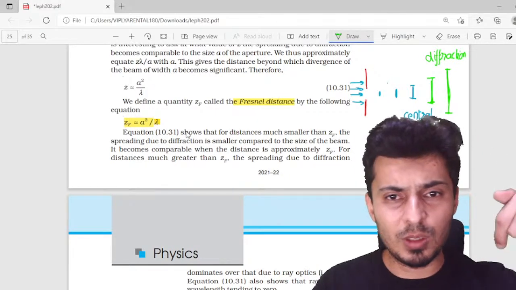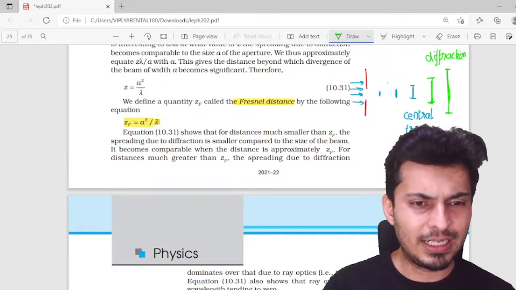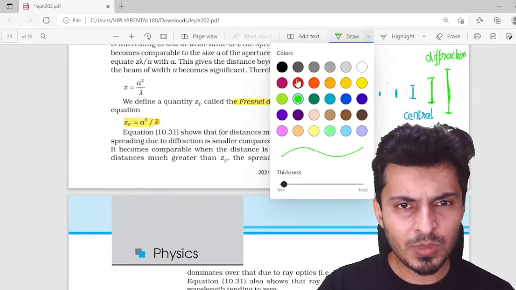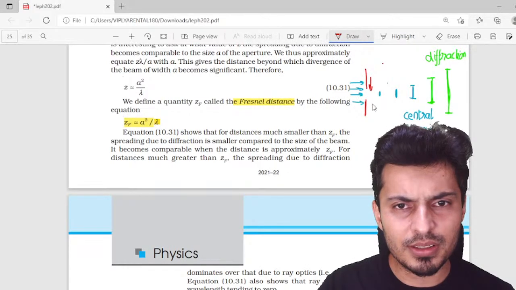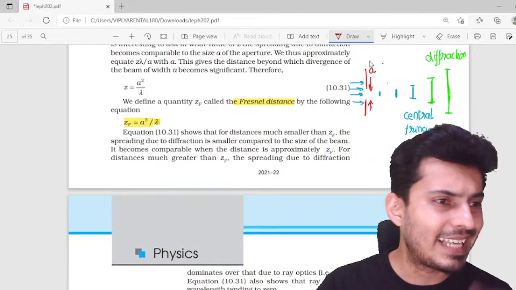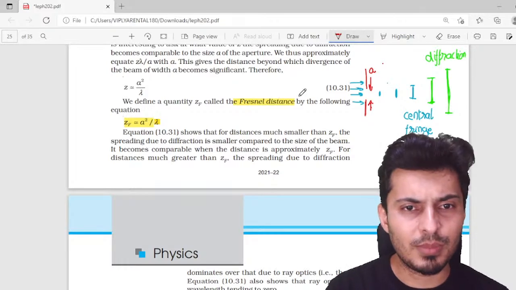Fresnel's distance is a squared by lambda. What is a? The width of the slit. What is lambda? The wavelength of the light. As simple as that. Okay, so I hope this is clear, my warriors. This is a basically, nothing else. Keep all these things in mind.